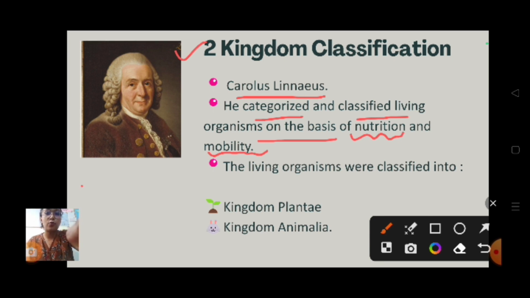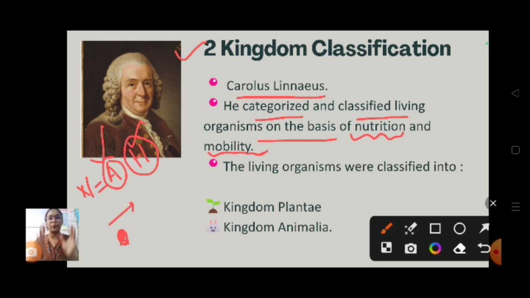Nutrition is of 2 different types, that is autotrophic nutrition and heterotrophic nutrition. You know about it. Autotrophic means they make their own food by the process of photosynthesis. They take up sunlight and make their own food. And heterotrophic, they rely on others for food. Understood? So based on nutrition they classified, and based on mobility, meaning whether a particular organism is moving or is sessile. Sessile means attached to the substratum, not moving, like plants.